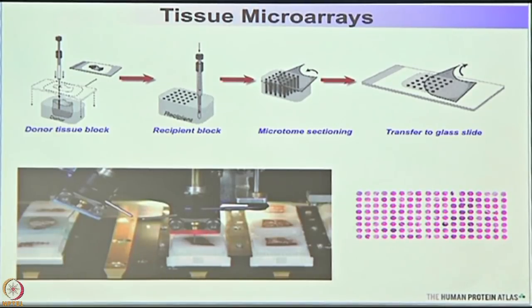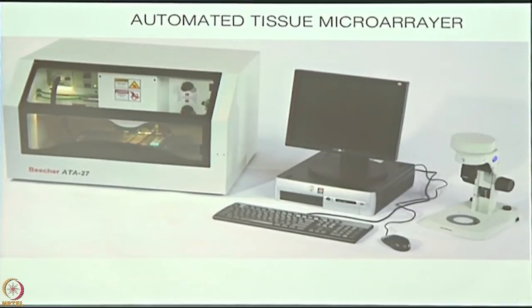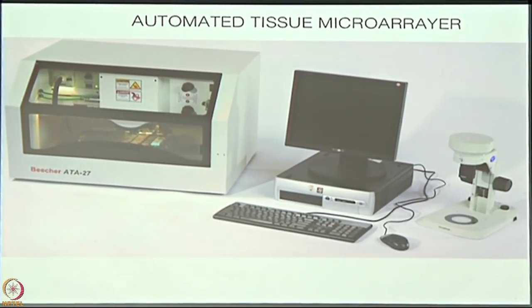That's the machine that does it. It's called a tissue microarrayer, and there are many types of those. That's a manual tissue microarrayer, the one that we use in our lab. It's a fairly easy to use, good device, but our Swedish colleagues use more sophisticated tissue microarrayers that are automated. Automated microarrayers can make up to 20, 25, 30 microarray blocks a day.